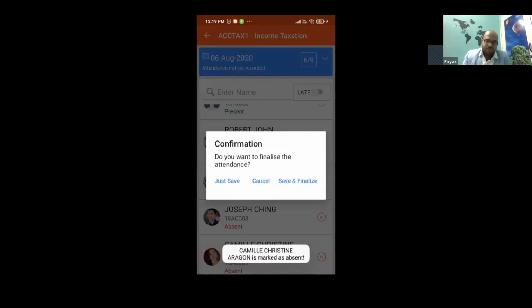If you have any ambiguity, say one or two students might come late, you can just save it. If you save it, you can make changes, but if you save and finalize, you will not be able to. And again, all this is role-based access that we give. You may not be able to change the attendance once you finalize, but your HOD may be able to do it because he has access to it. So that is how the system works. Hope the question is answered.